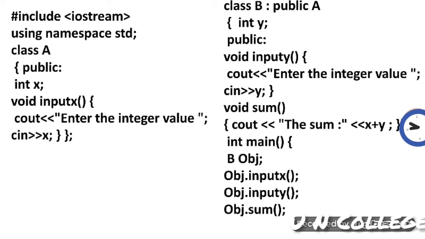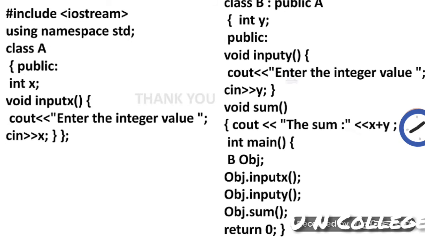Then obj dot sum. Suppose we have inputted 5 as the x value and 10 as the y value, then obj dot sum will display the output 15. In this way single inheritance is implemented.